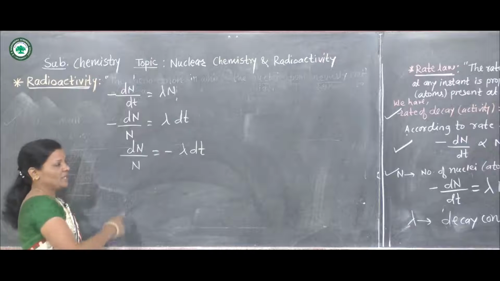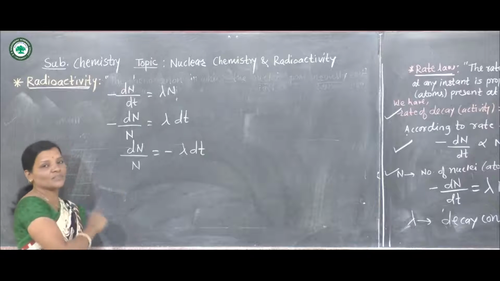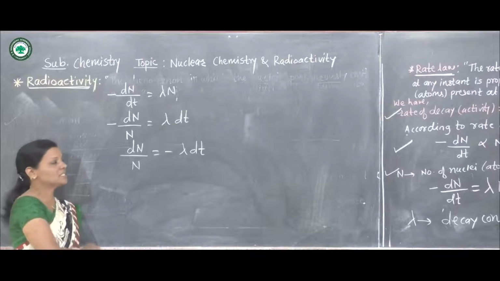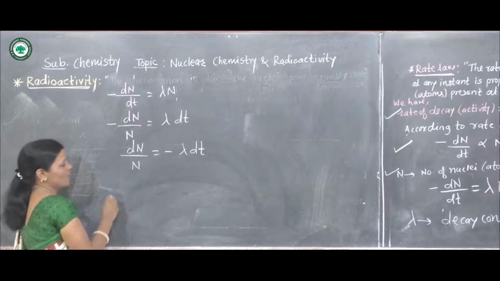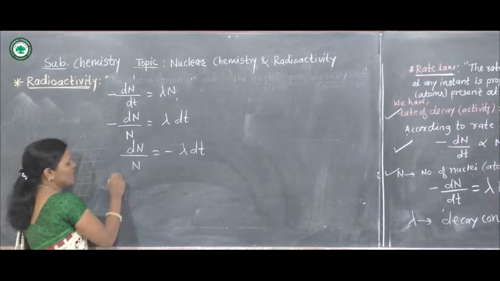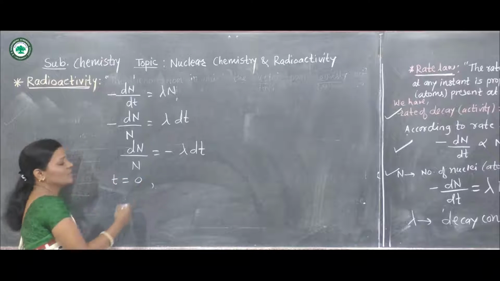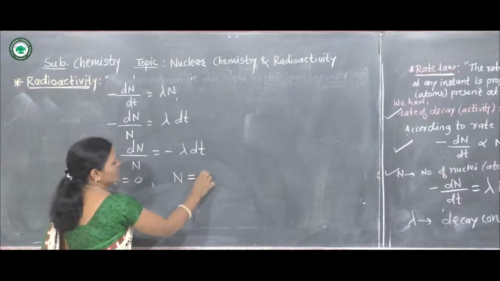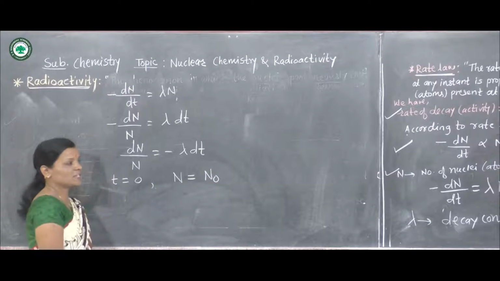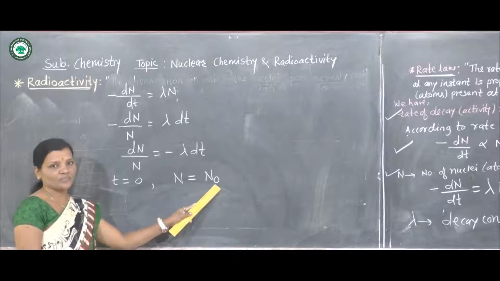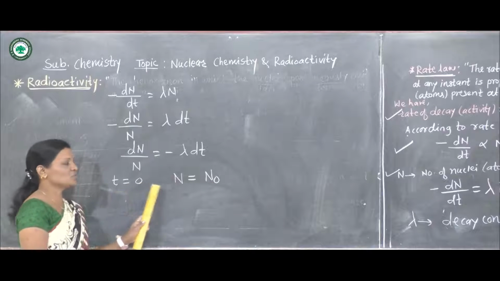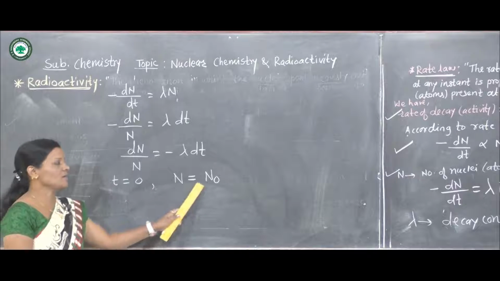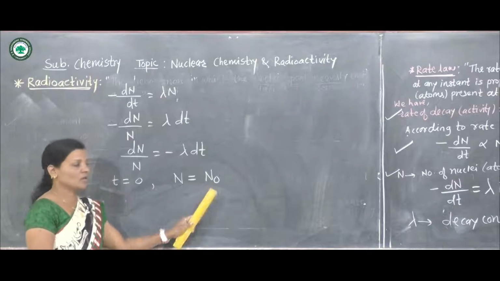Now if we integrate the above equation with proper limits, we will get the value of this decay constant lambda. Suppose at time t is equal to 0, the number of atoms or nuclei of that radioactive element is N naught.